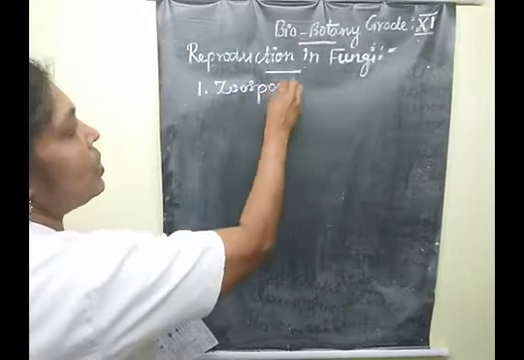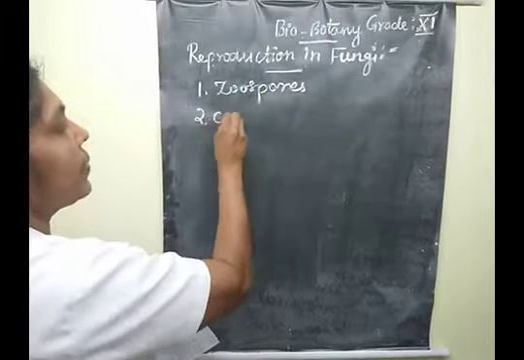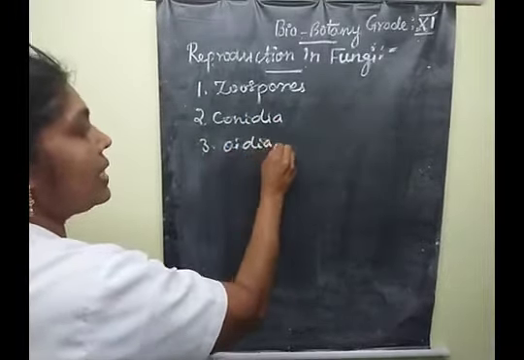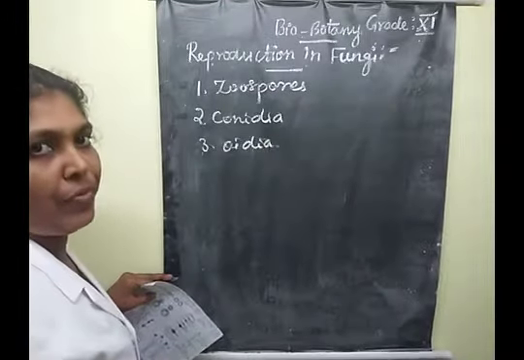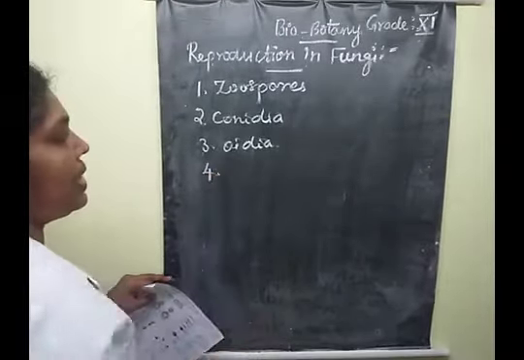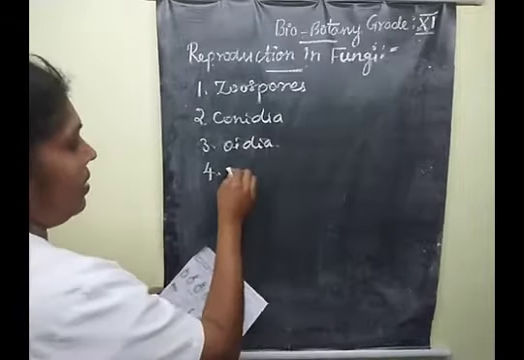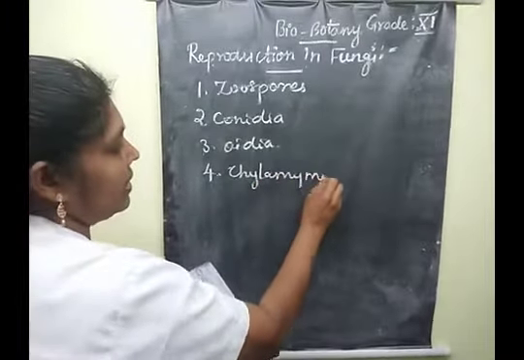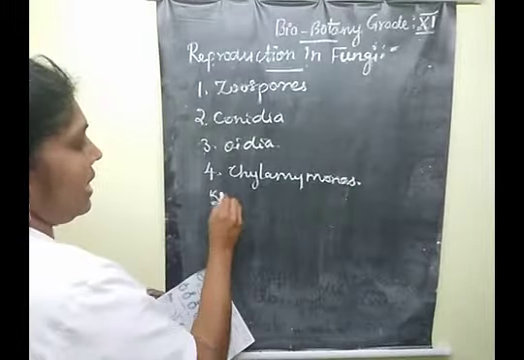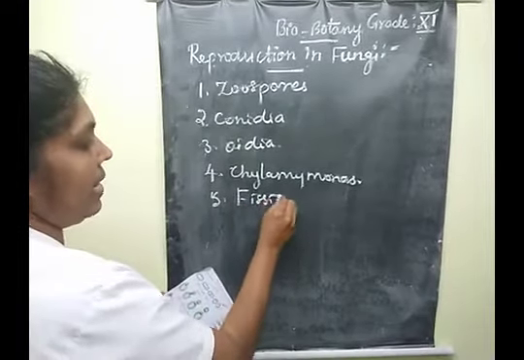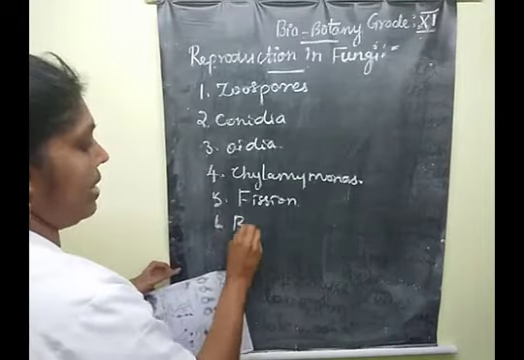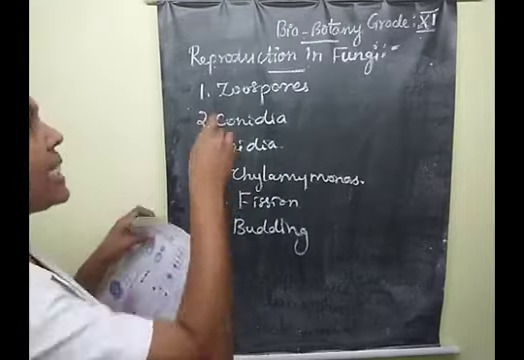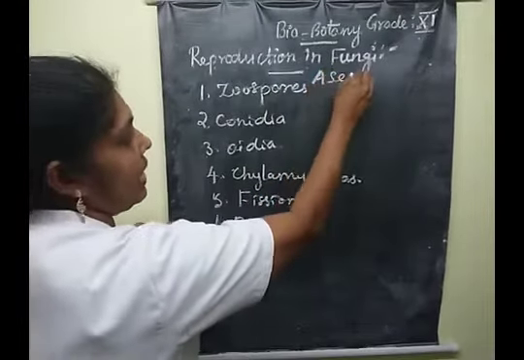Zoospore, conidia, oidia or thallophytes or arthrospores. Then the fourth one is chlamydospore, and fission and budding. Clear? Fission and budding. Understood? So these are the asexual methods of reproduction in fungi.